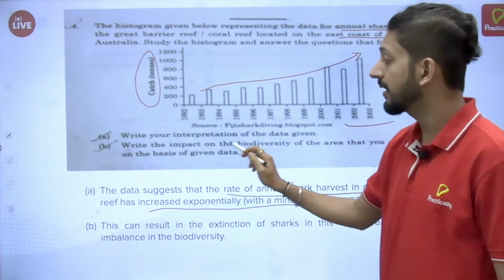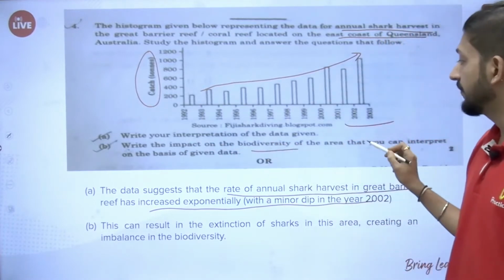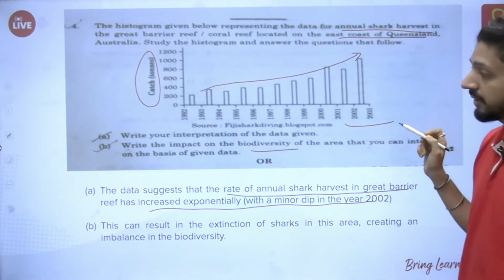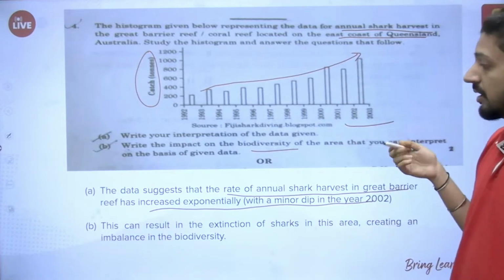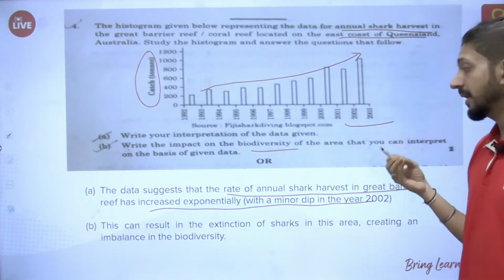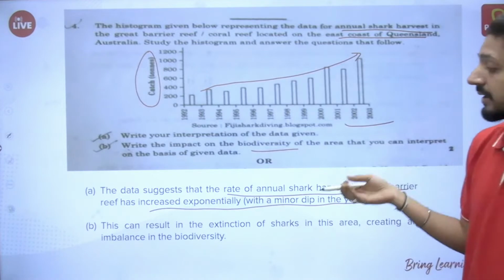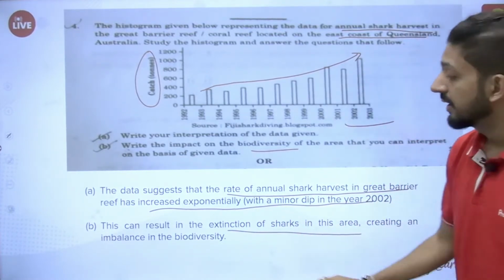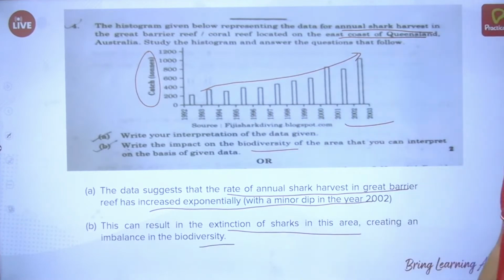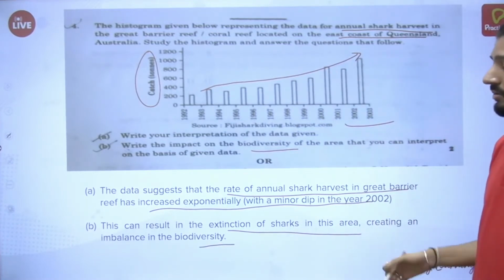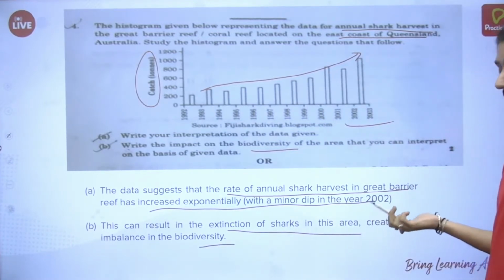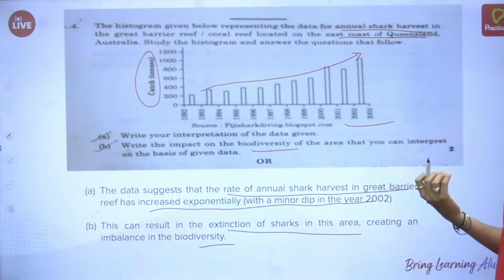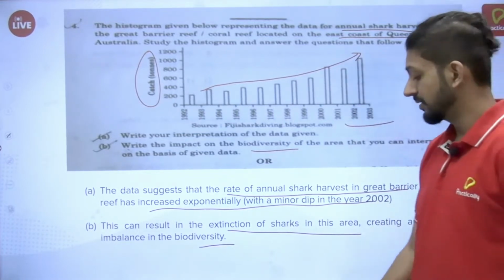Then write the impact on biodiversity of the area that you can interpret on the basis of given data. What will be the impact on biodiversity of that area? It can result in extinction of sharks in this area, creating imbalance in biodiversity. So if there is extinction, then it can cause imbalance in biodiversity. That is the answer for this question.